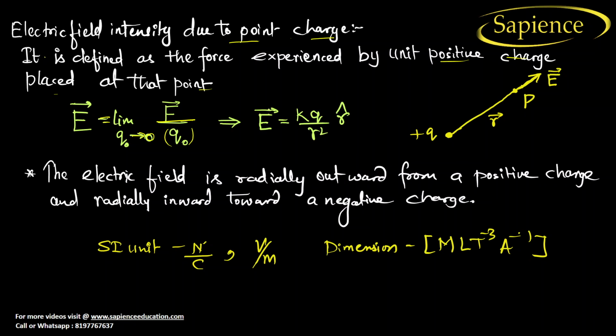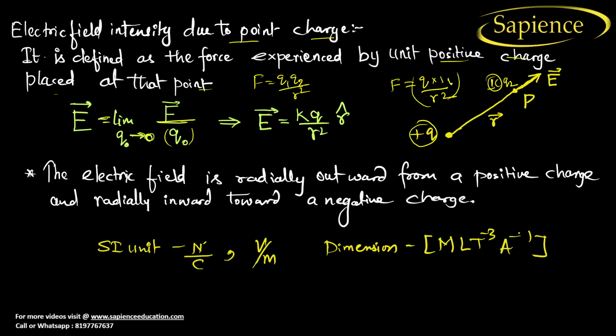Now, as per Coulomb's law, what we have learned, F is equal to Q1 Q2 by R square. This is Coulomb's law. Now see here, it is your positive charge Q, and there is another charge, one unit charge, that is 1 coulomb, and the distance between them is R. So what will be the force experienced? Force is equal to Q1, which will be Q, and Q2 is equal to 1 coulomb, divided by R square, where R is the distance between them.